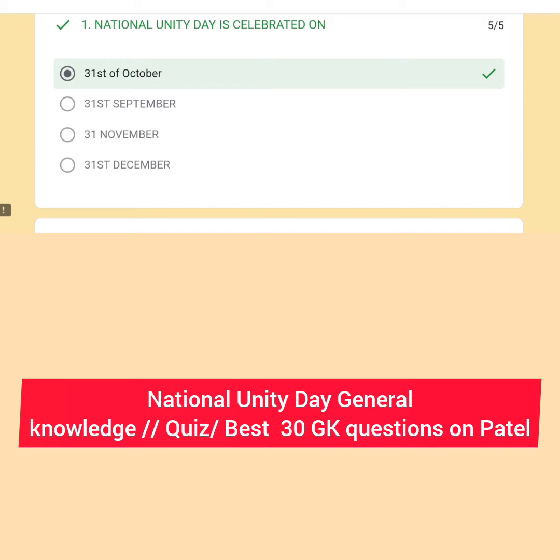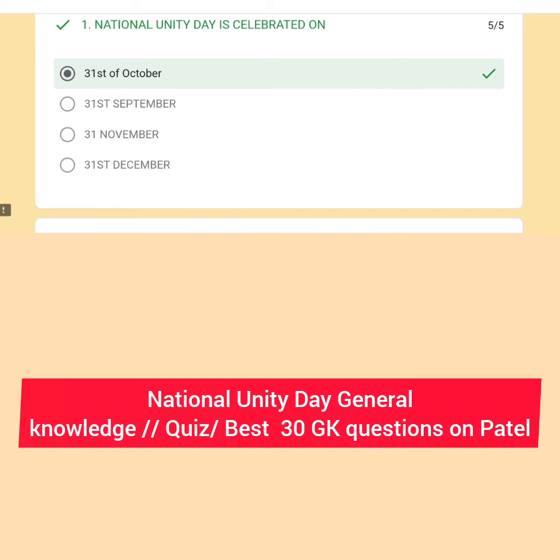This day is celebrated because Sardar Vallabhbhai Patel, our first Deputy Prime Minister and Home Minister, politically integrated, after the independence of India, the princely states that had been ruled by the British government. More than 565 princely states were integrated.